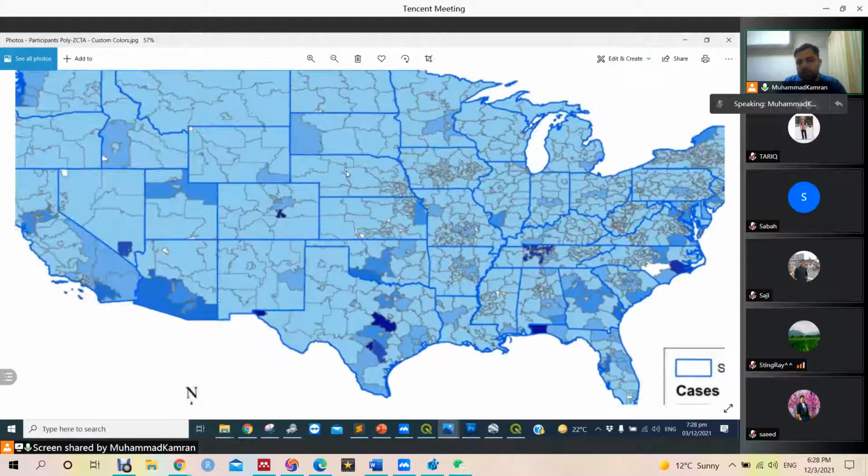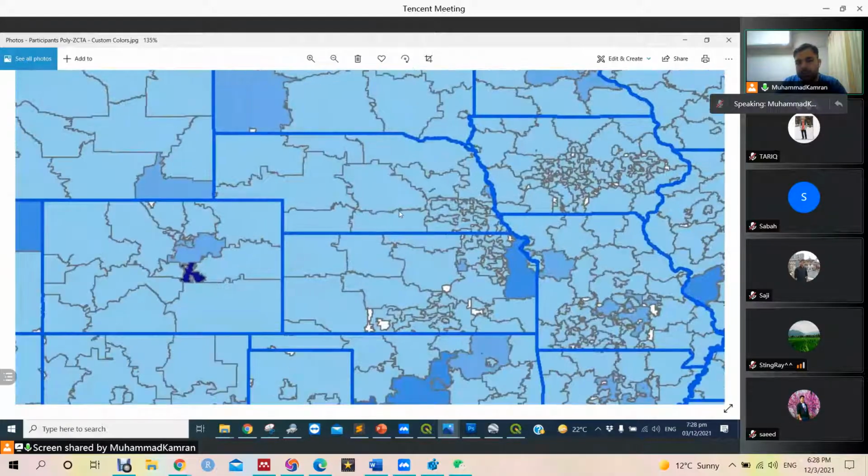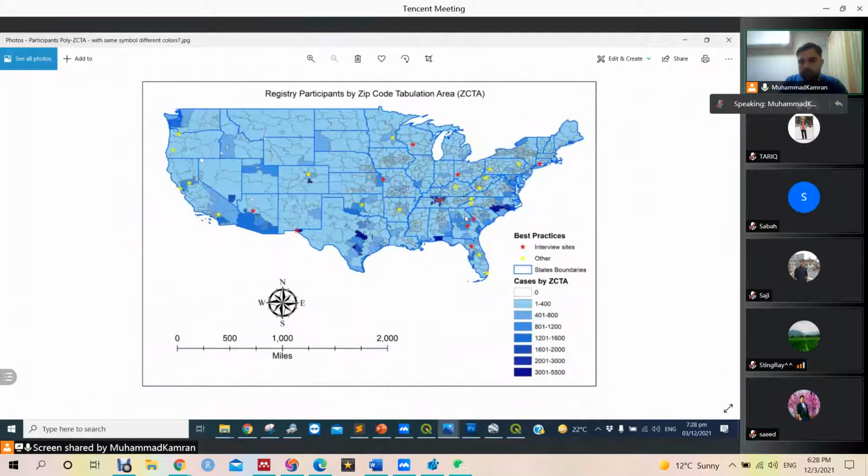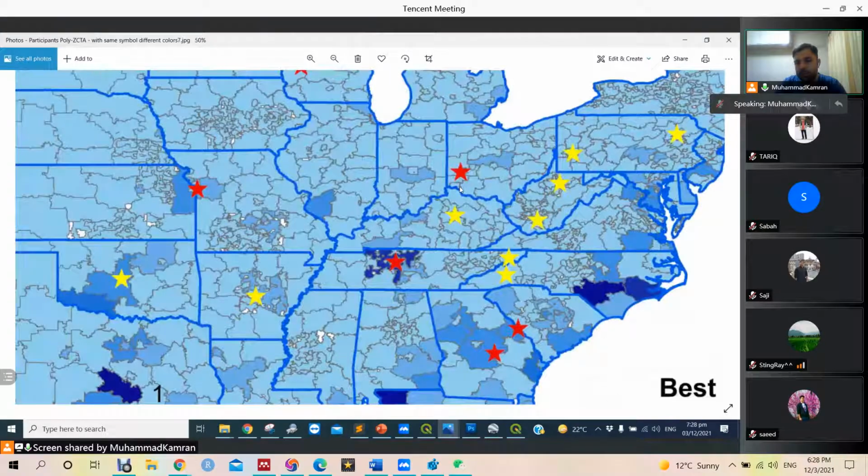And these are the ZCTA boundaries in the USA. So it was very tricky. We did a lot of iterations to finalize our products, and these are further additions of information. There are some sites, some are interview sites and some are other sites.